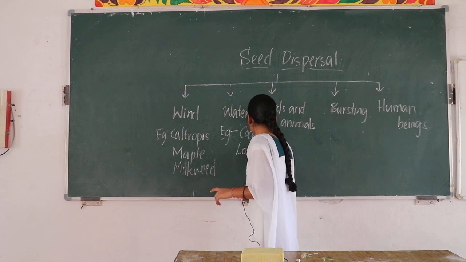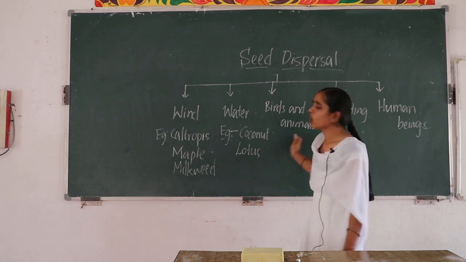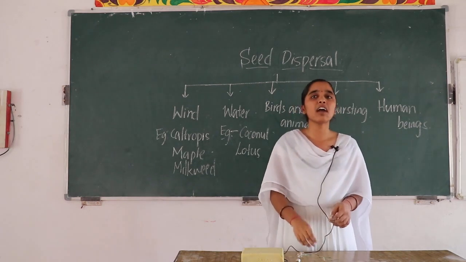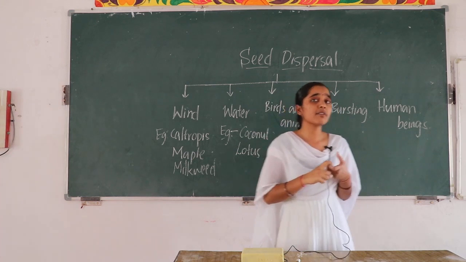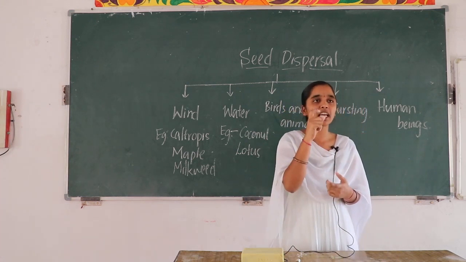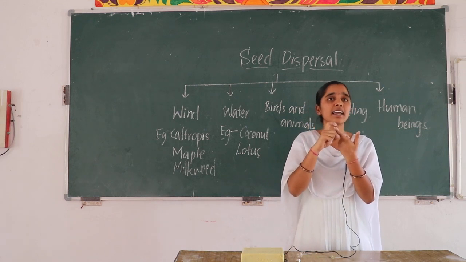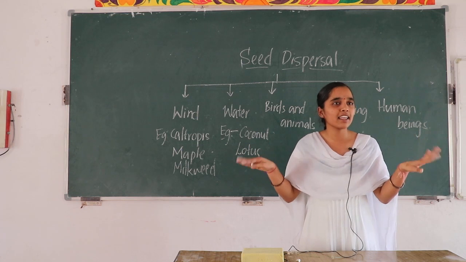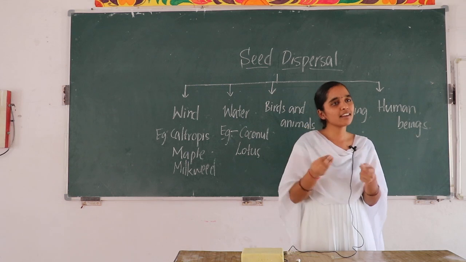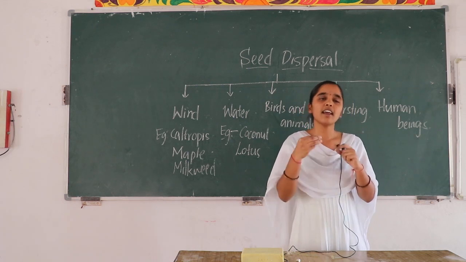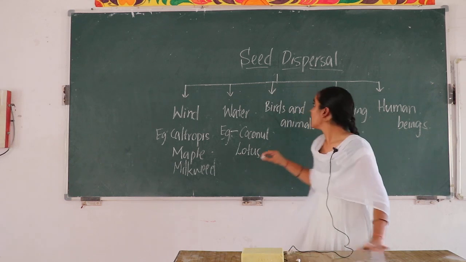Lotus. Okay, next, seed dispersal by birds and animals. You know already birds have beaks like this structure. When they eat some fleshy fruits, what happens? They get stuck to the beaks of those birds, and what happens? While they are flying, they drop them somewhere, and the seeds get buried into the soil, and again they germinate. Like that, birds disperse the seeds.